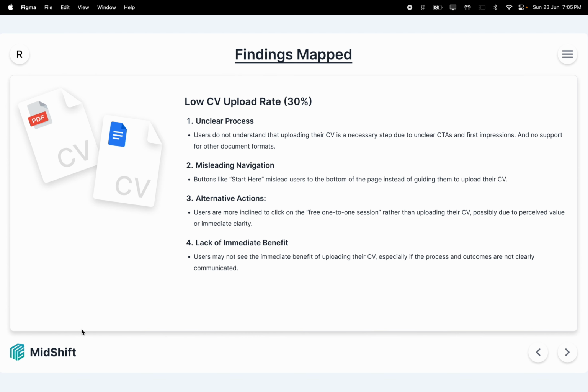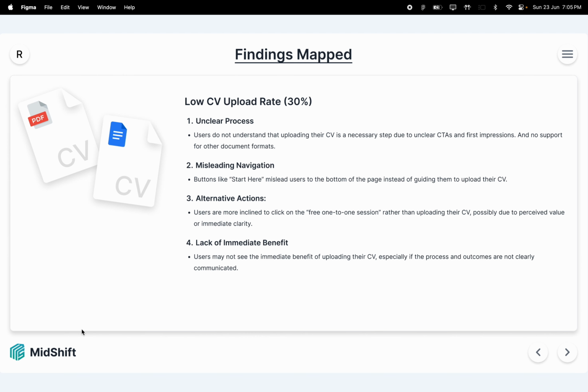The first reasons could be unclear process, misleading navigation, and no alternative actions. Regarding alternative actions, when I scanned the site from a user perspective, more people tended to click on the free one-to-one session. Instead of generating their roadmap, they tended towards getting a one-to-one session so that they can understand what is required in the industry. And the last is lack of immediate benefit.